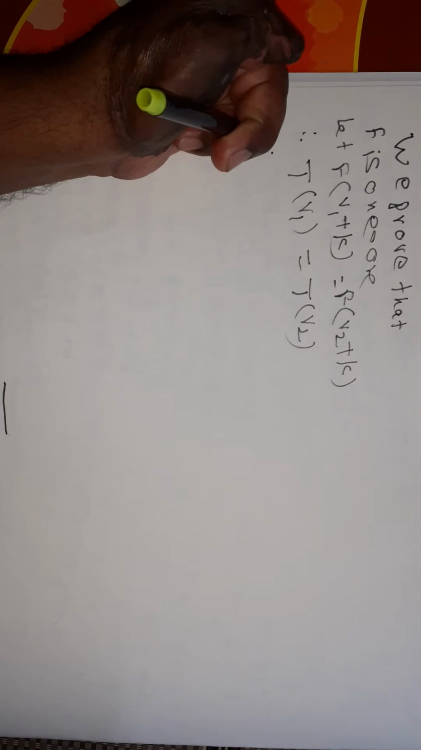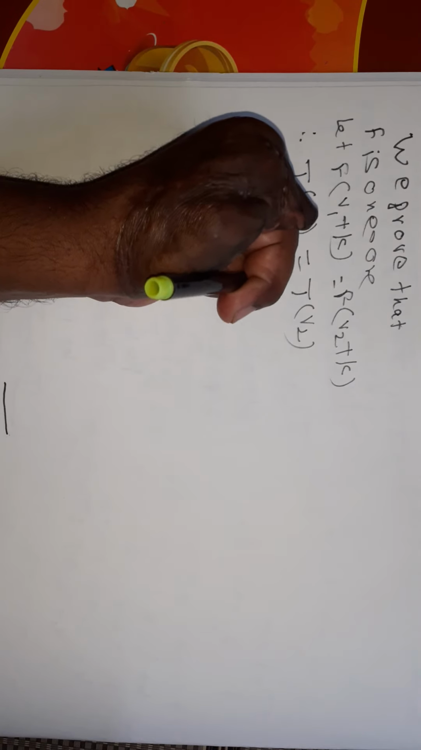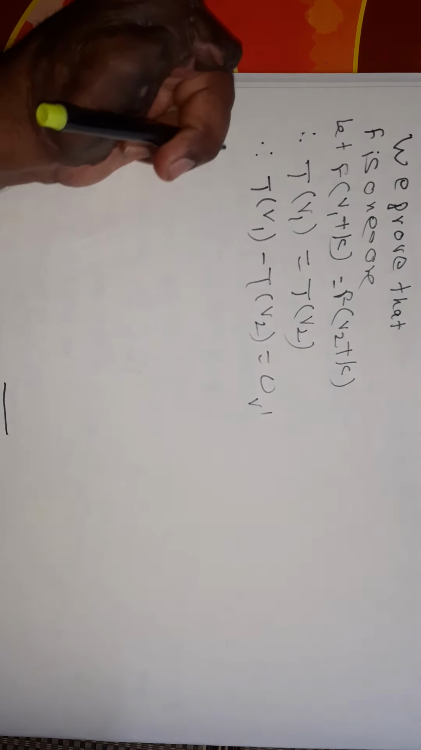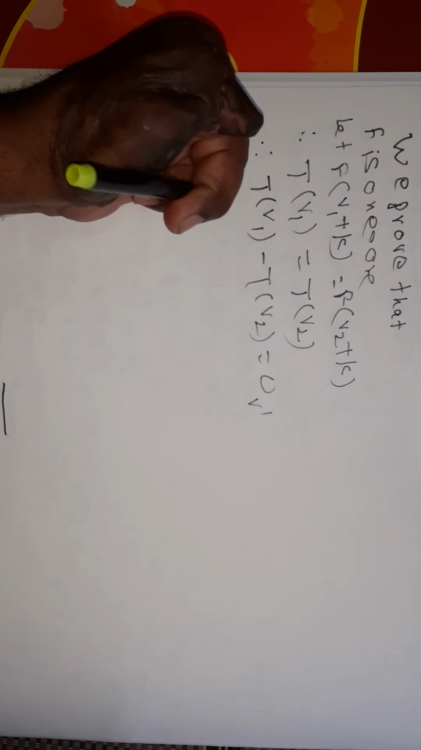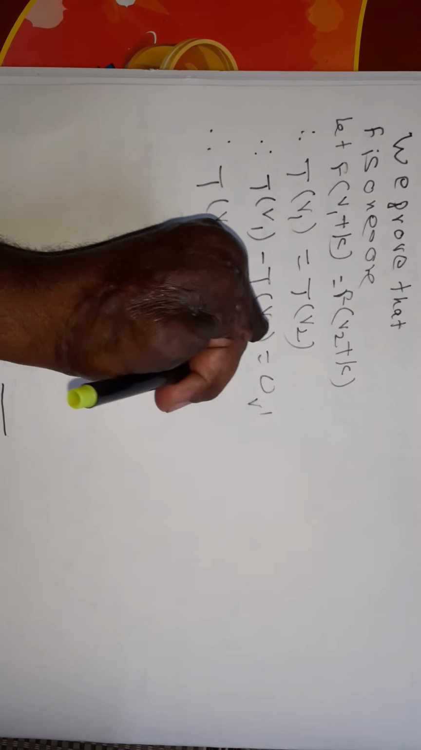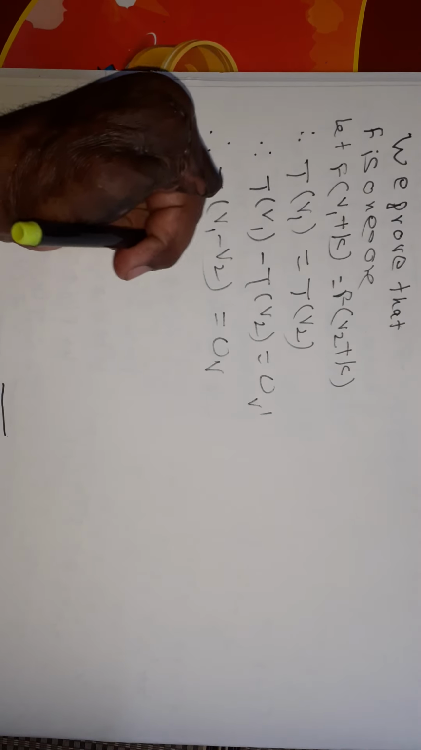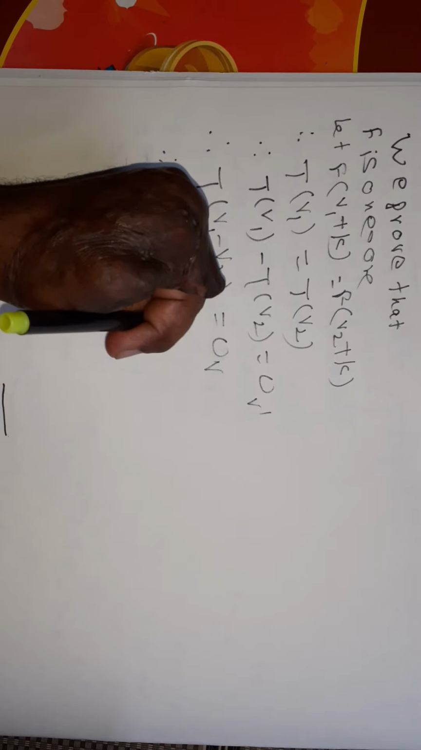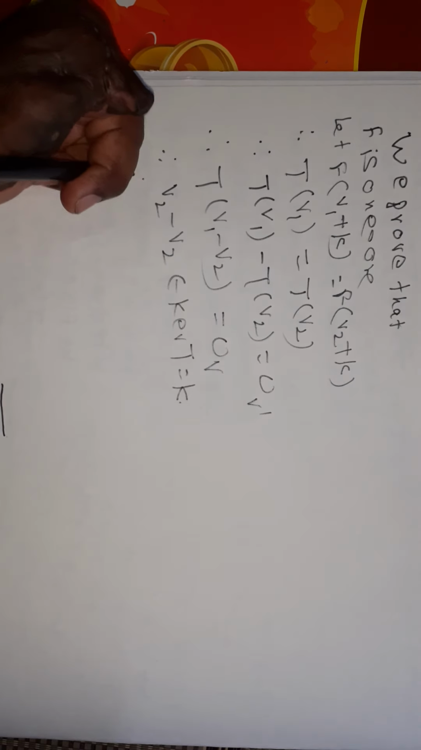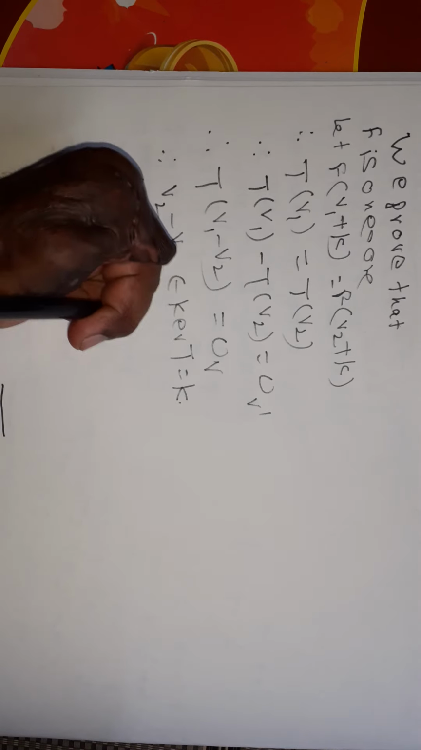Therefore, T of V1 minus T of V2 is equal to 0 V dash. Therefore, T of V1 minus V2 is equal to 0 V dash. Therefore, V1 minus V2 belongs to kernel of T. Kernel of T is equal to K. Therefore, V1 plus K is equal to V2 plus K.